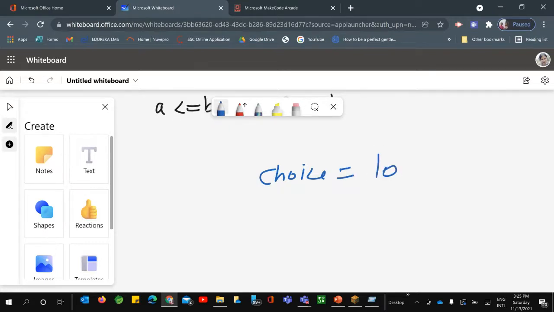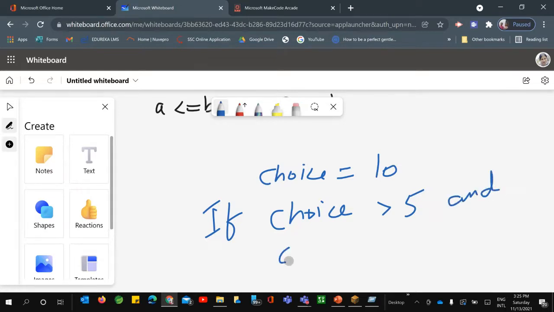Now we are just checking if choice, this way you can explain. I'm just giving one example, so that's why. And here you are going to check, and choice is again, let's say, less than 20.